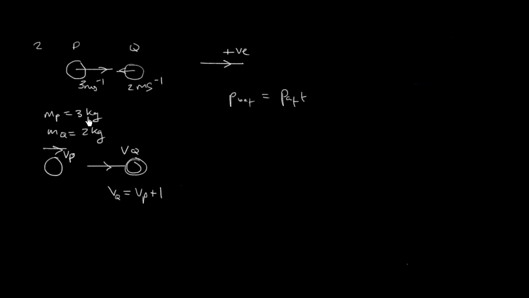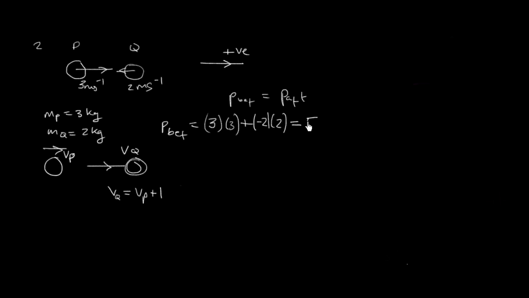Here we have 3 times 3 from particle P, right? We have 3 times 3 from that particle, plus, I'm going to write it as plus even though the negative velocity is going to now indicate a minus 2 here, and a mass of 2. So momentum before equals 9 minus 4, right?